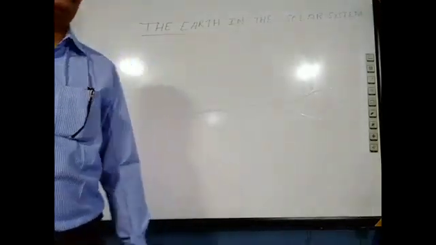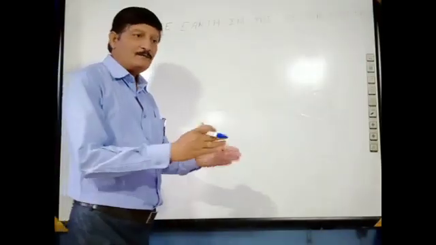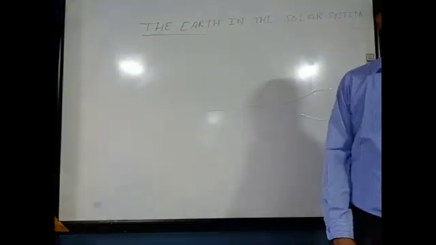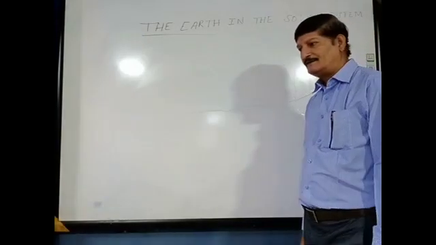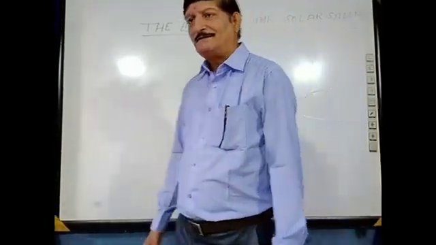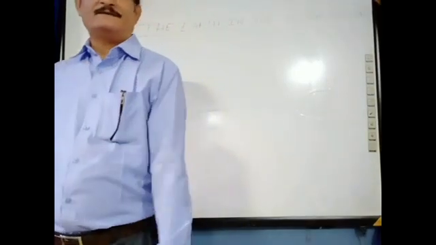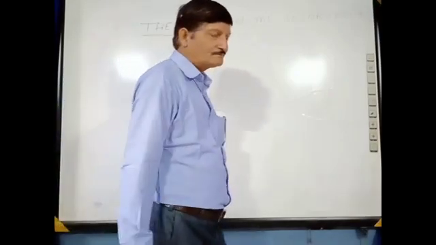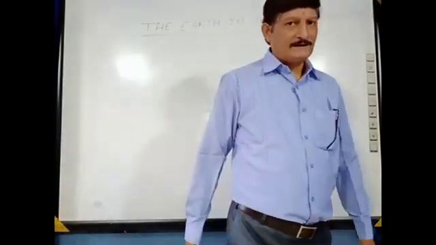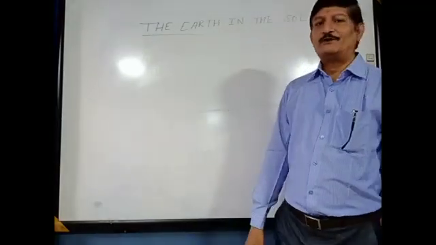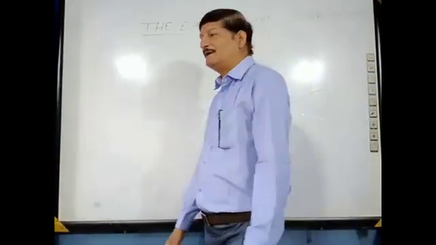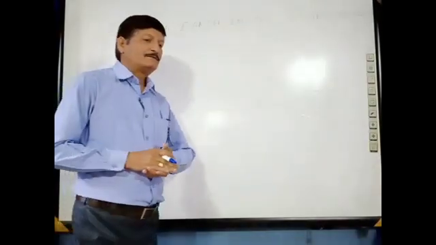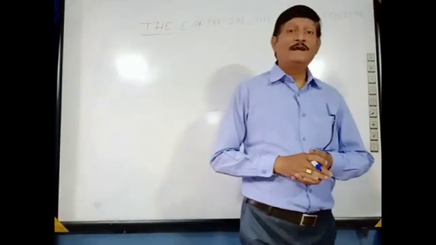Second point is it has air and water, which are very essential for life. Third is oxygen, which we breathe, is found only on Earth. These are the conditions which support life on the Earth. So that is why we call Earth a unique planet.